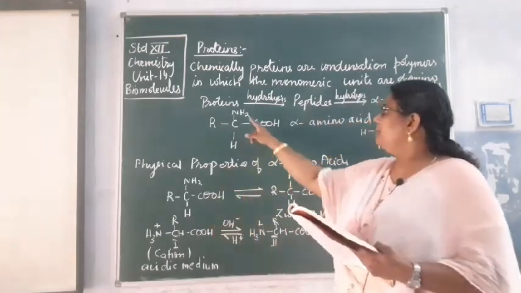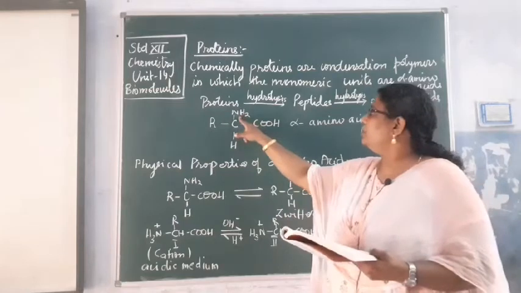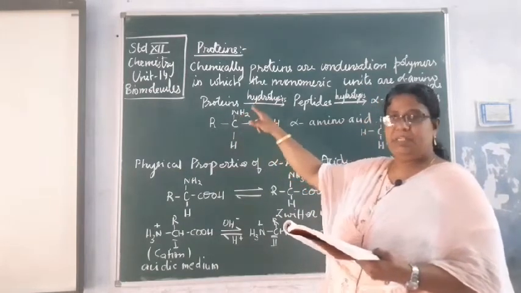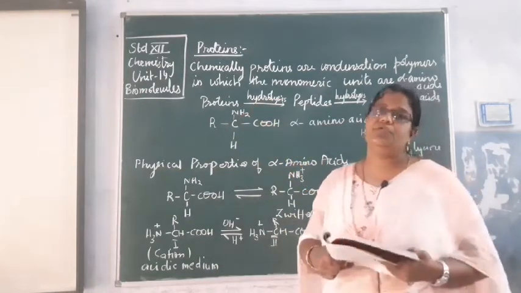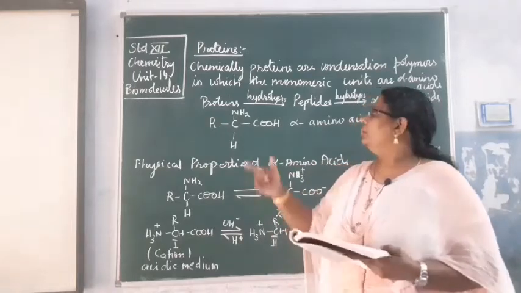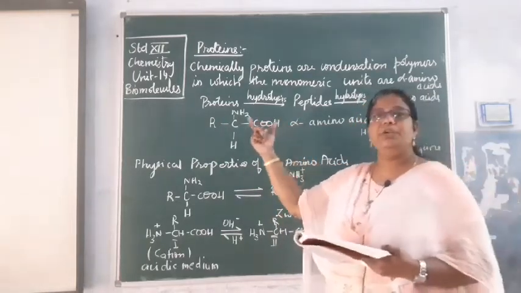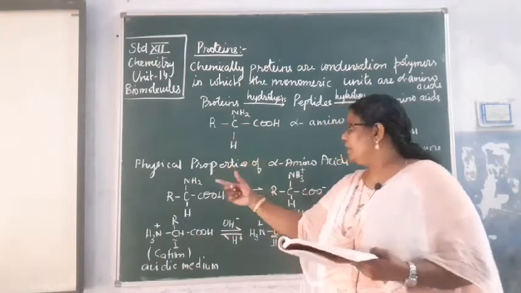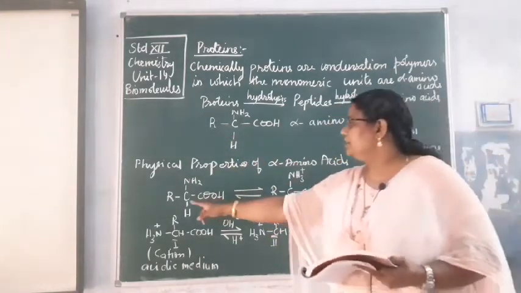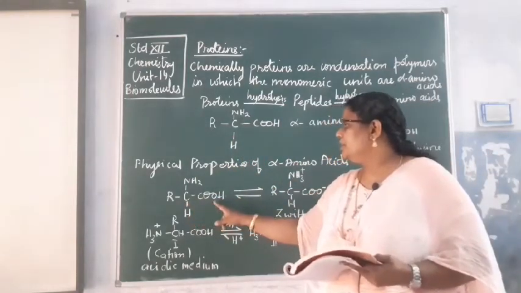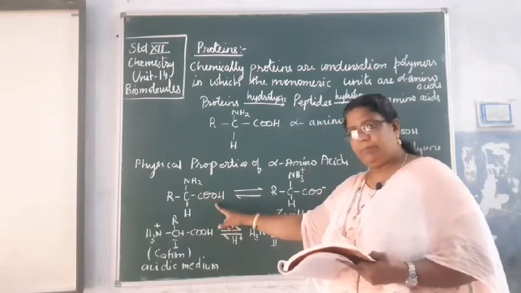अभी यहाँ पे जब हम अल्फा अमीनो एसिड कहते हैं, there are 2 groups in it. This is NH2 which is a basic group and this is COOH which is an acidic group. तो ये दोनों इंटरैक्ट करके it will behave as a salt. So that is what is shown here. You can see here, this is CH, NH2, COOH, alpha amino acid.